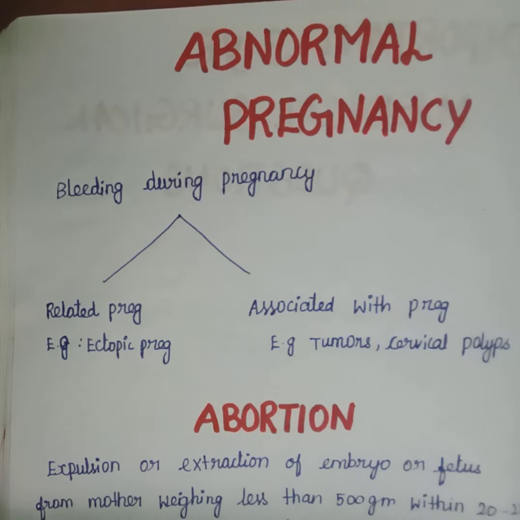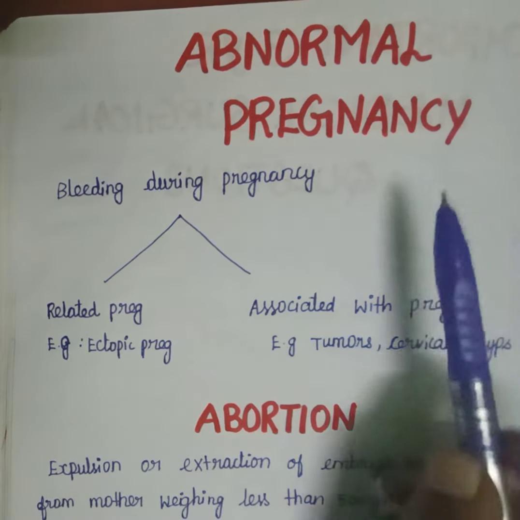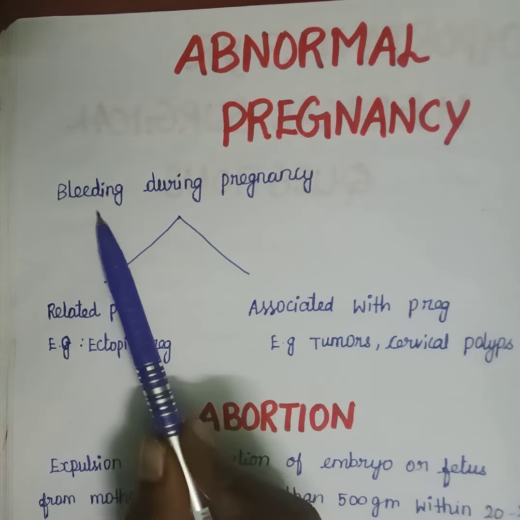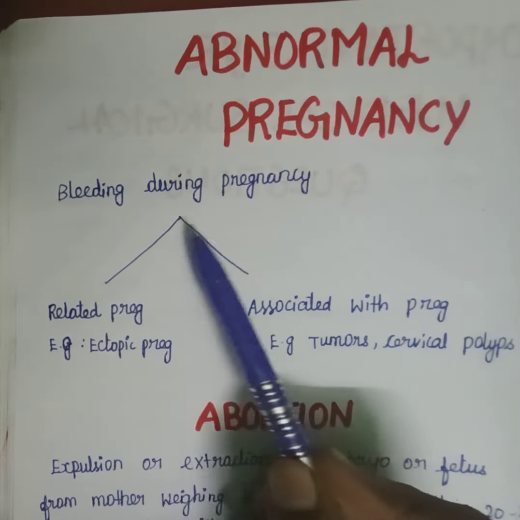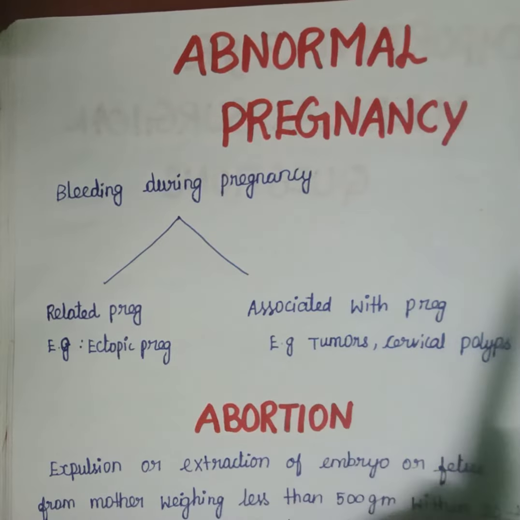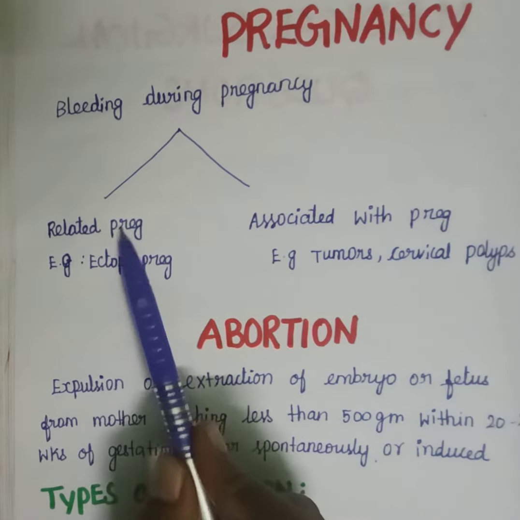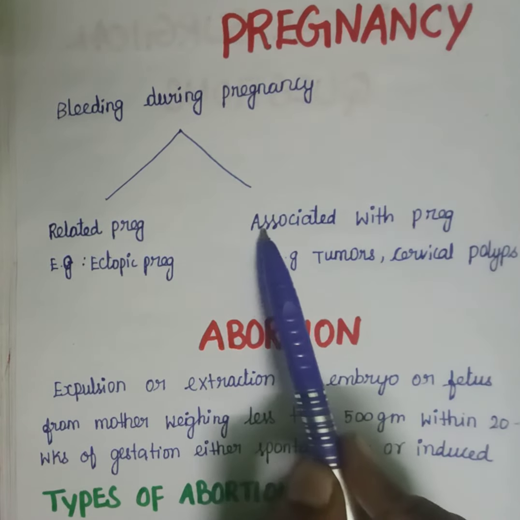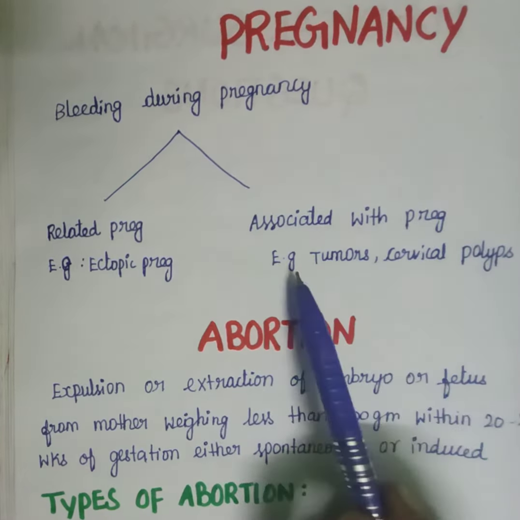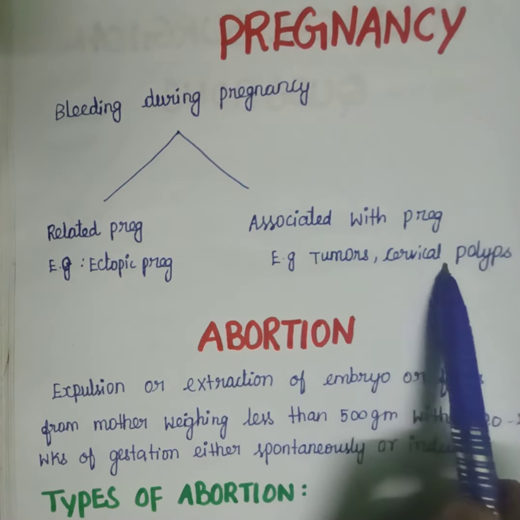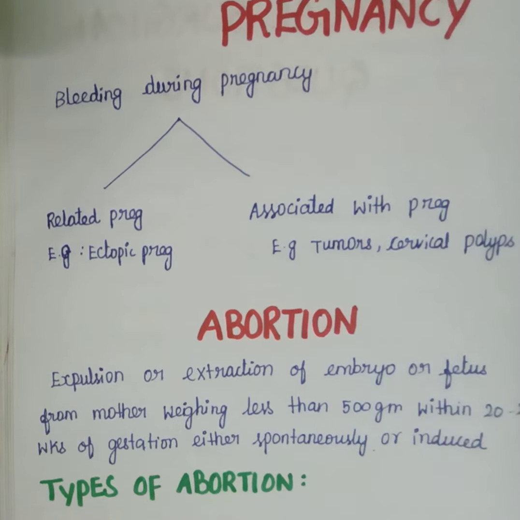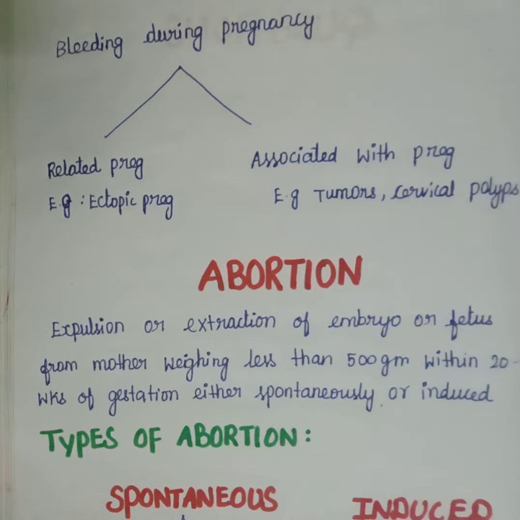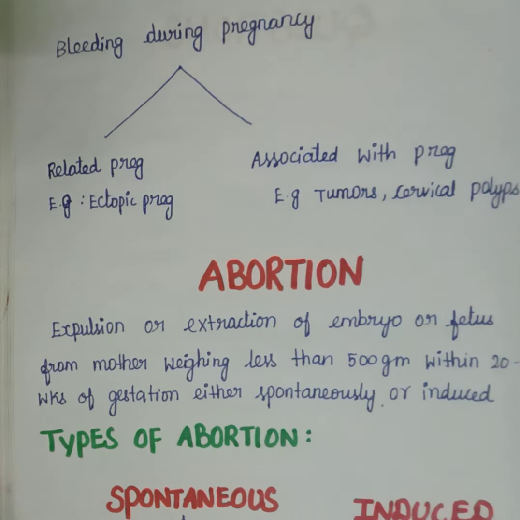Okay, let's see one by one. In abnormal pregnancy, we are going to see about bleeding during pregnancy. It is divided into two types. One is related to pregnancy, for example, ectopic pregnancy. And the next one is associated with pregnancy, for example tumors and cervical polyps. Next one is abortion. In abnormal pregnancy we are going to discuss abortion in detail. Okay, let's see.